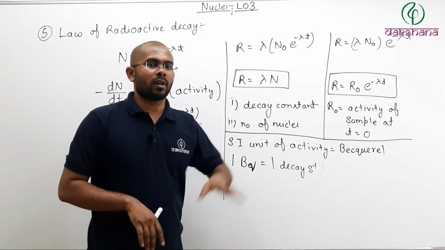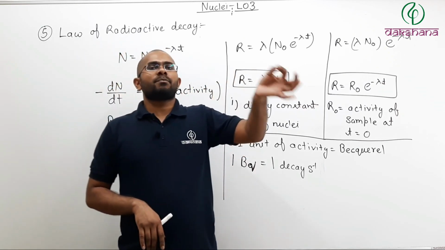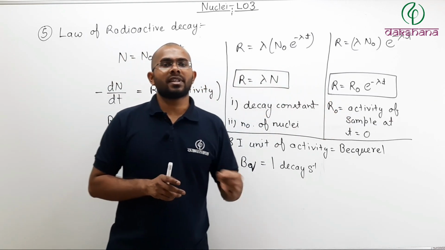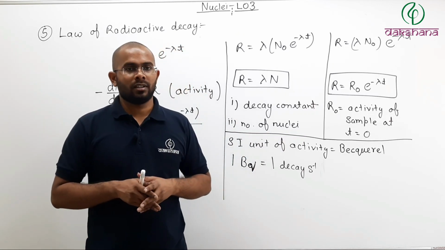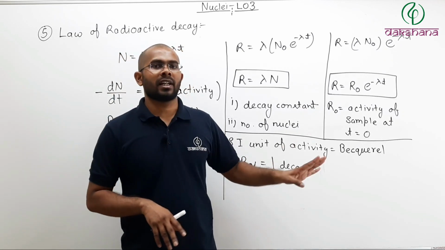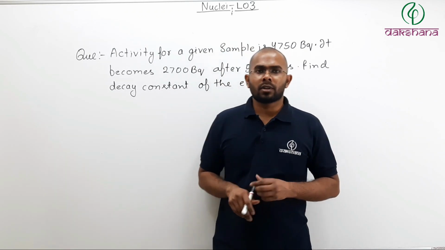Let us say from a given sample 1 nucleus decays per second. Then the activity of the sample will be written as 1 becquerel. So 1 becquerel, that is the SI unit, is 1 decay per second. That is the activity. Now let us try to solve a question.